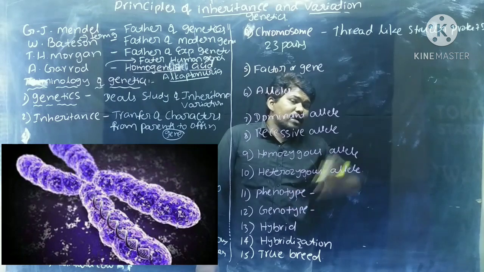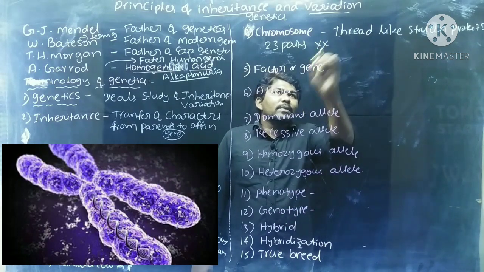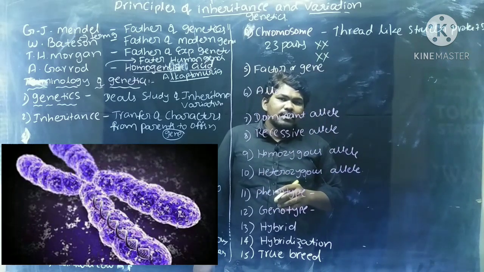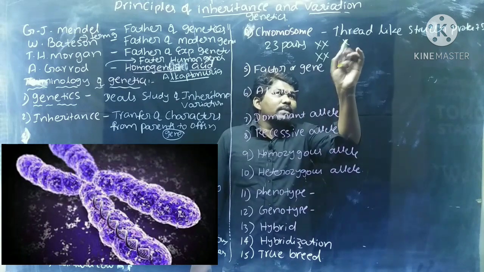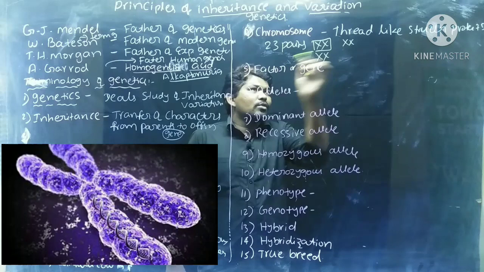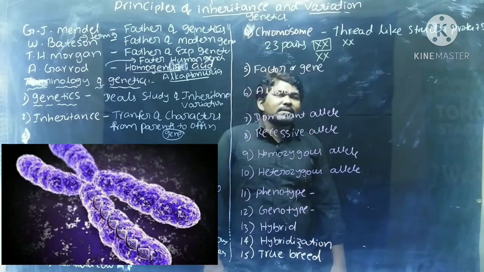Why are we saying 23 pairs? Because chromosome number 1 is similar, chromosome number 2 is similar to each other. Chromosome number 3 also occurs in a pair. Each chromosome occurs in a pair. This is chromosome number 1, and it occurs in a pair. Hence, we have to say 23 pairs of chromosomes.